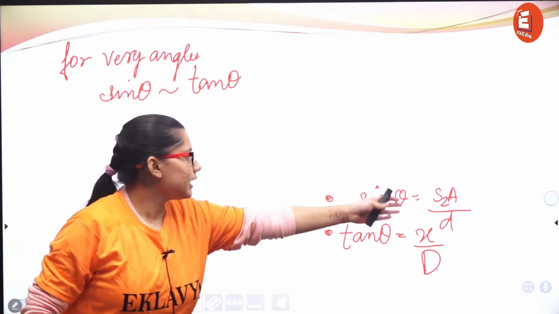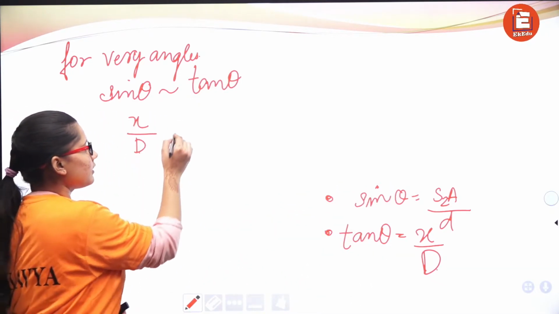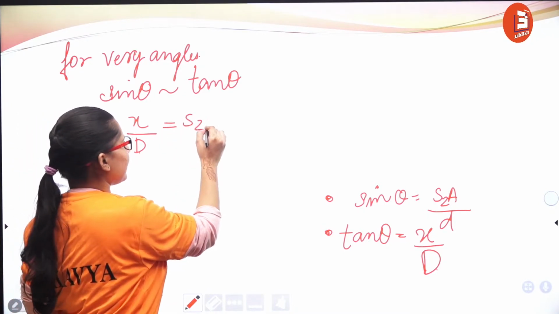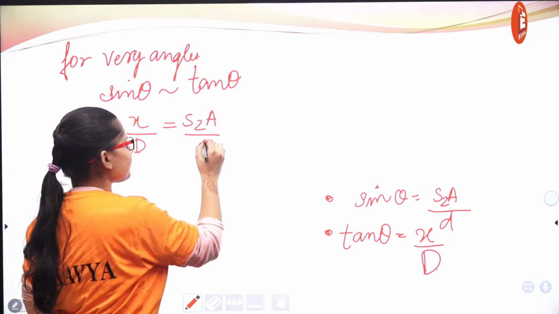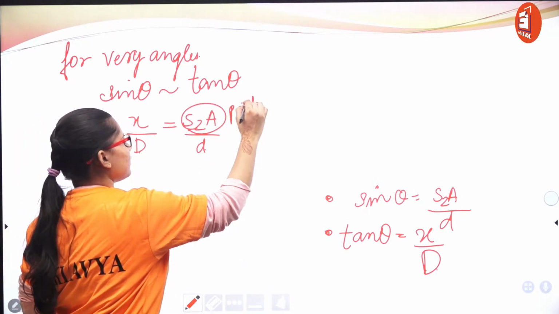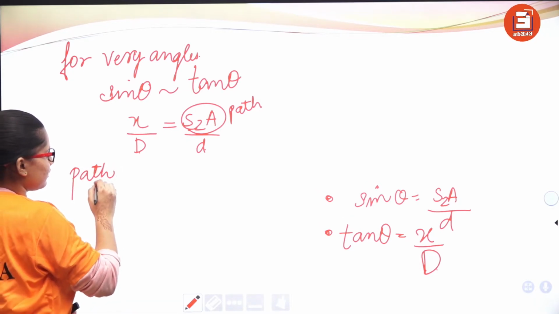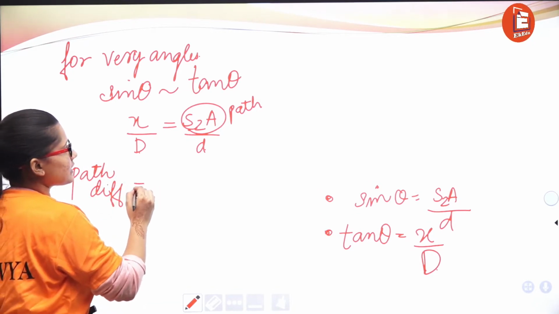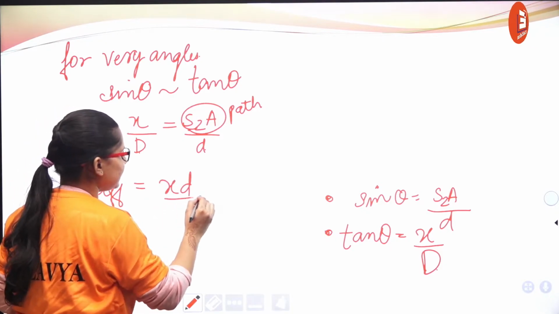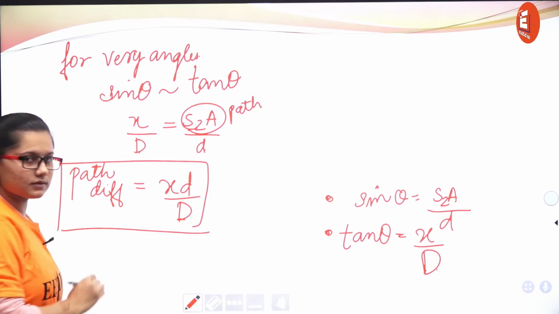So we can equate both of them and get x by D is equal to S2A by d, where S2A is the path difference. So the path difference is equal to xd by D. This is the formula of path difference.